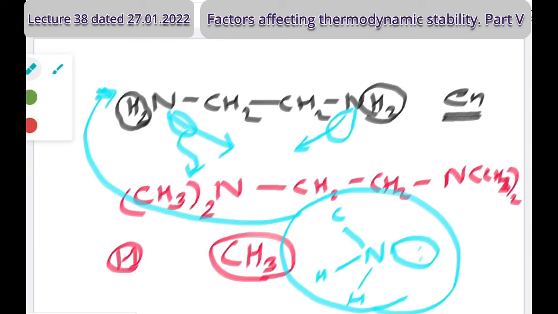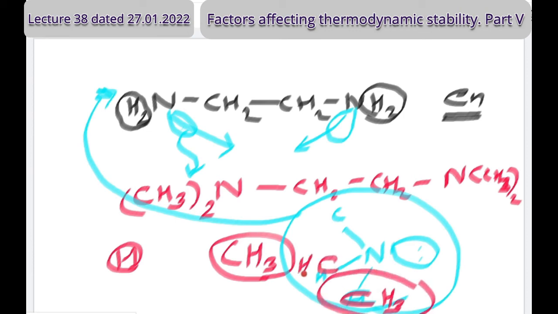But if I replace this hydrogen by a methyl group, CH3 is a large group. Here also I replace by a large group, CH3. So among them crowding will be there. They are bulky and will not be comfortable remaining near each other. Though the separation among them is 109 degrees 28 minutes, they are not happy with that. So because of their crowding, the steric effect will happen here.